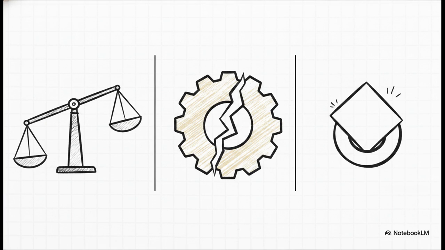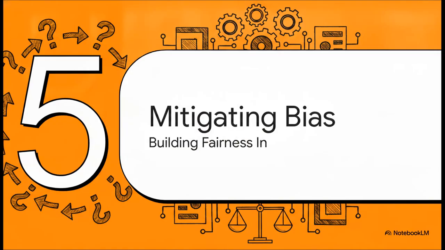Next is algorithmic bias. This happens when the model's actual design is flawed. Like if you optimize a model strictly for the overall majority's accuracy, it might completely ignore the needs of minority groups. And finally, application bias. This is when a perfectly good, well-trained AI system is just deployed incorrectly or used in a context it was never designed for.